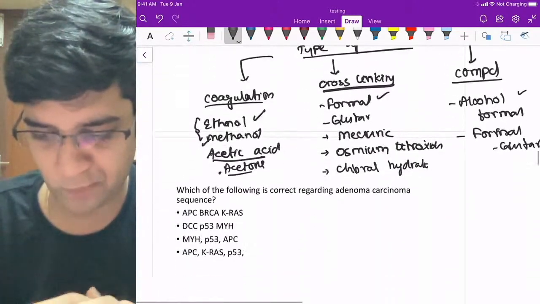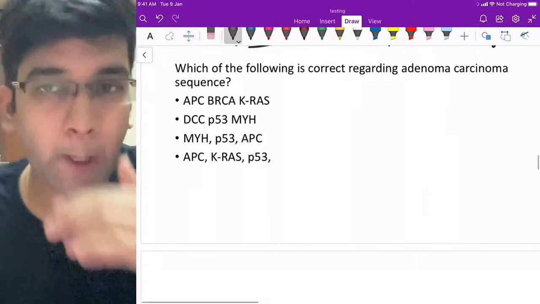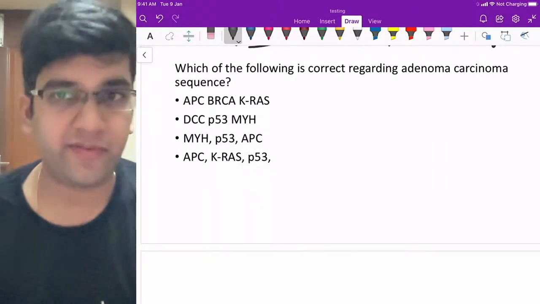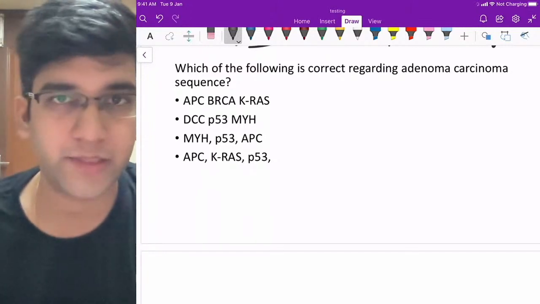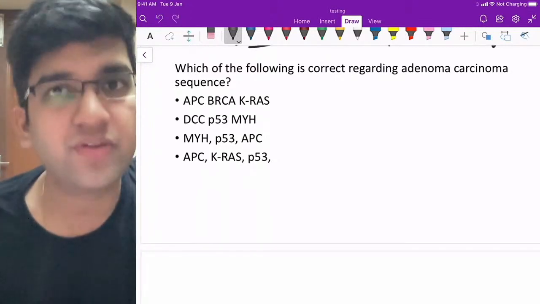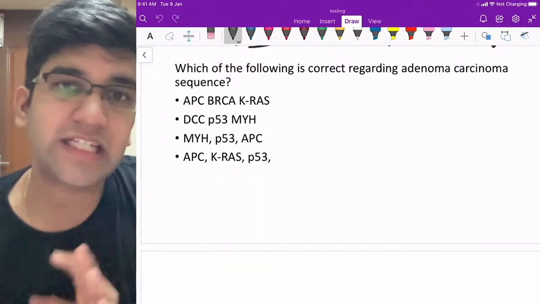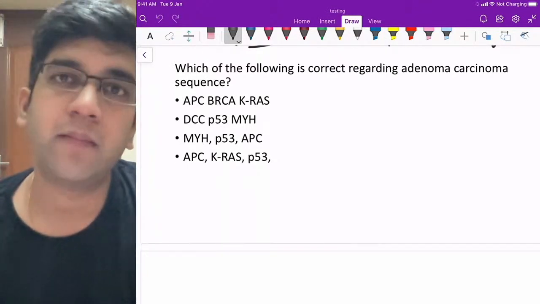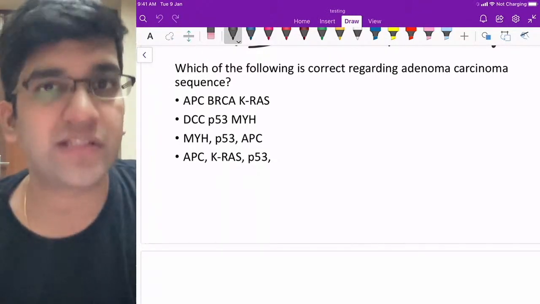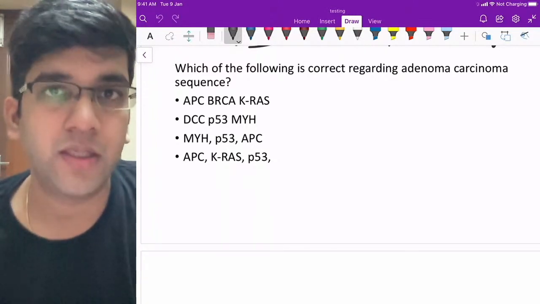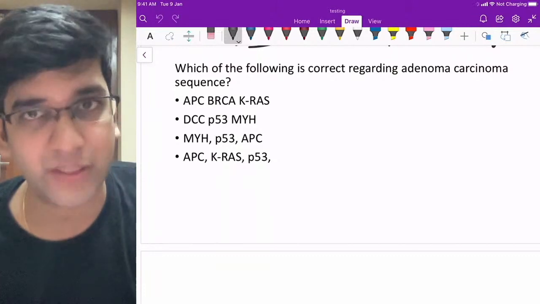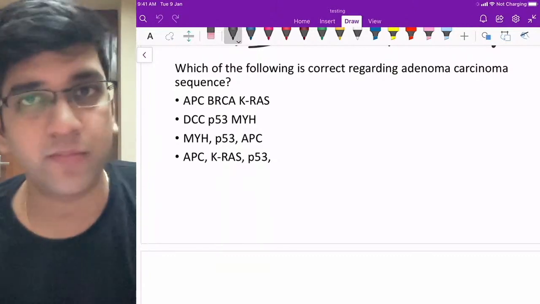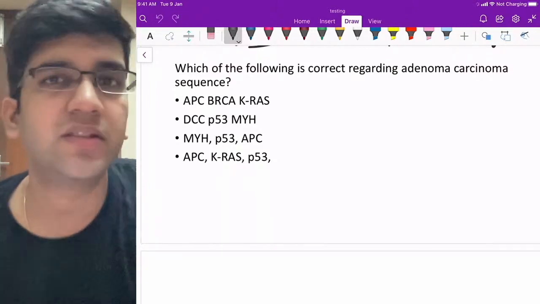Okay, the next one. This has become a trend of late, to ask the correct sequence of adenoma carcinoma combination, right? We have a few things with adenoma carcinoma combination. We will discuss your colon today here. Maybe later on, gastric also started to have an adenoma carcinoma combination. Your penile cancers have a sequence of adenoma carcinoma. Endometrium also has a sequence of adenoma carcinoma. Right? All of them we'll also discuss when we come to the subject-wise classes.